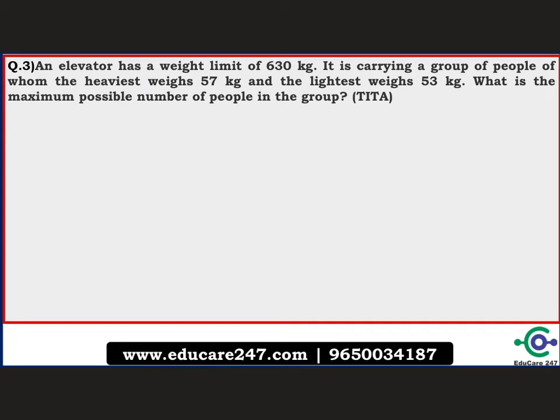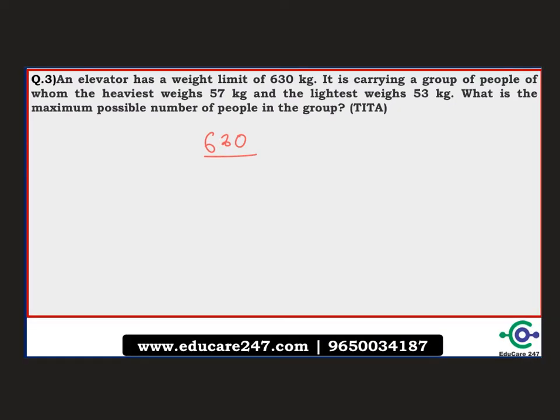An elevator has a weight limit of 630 kgs. This is the total limit weight. It is carrying a group of people in which the heaviest weighs 57 kgs and the lightest weighs 53 kgs. What is the maximum possible number of people in the group? 57 is the highest and 53 is the lowest. When you add them, this becomes 110. This is the total of the highest and the lowest person. Subtract this from 630, and you get 520.